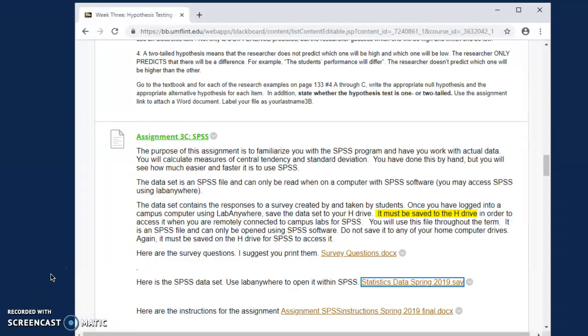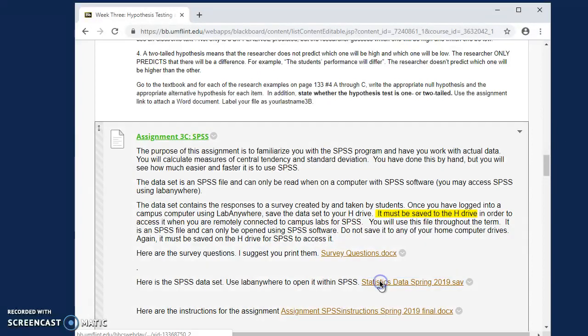Okay, this is a screen recording of me going into Blackboard and then SPSS, opening the file, saving it to the H drive, and then using Microsoft Word for copying and pasting. So as you can see, I'm in our folder for week 3. Here's our statistics data set. I'm in the Lab Anywhere right now, so I'm already there.